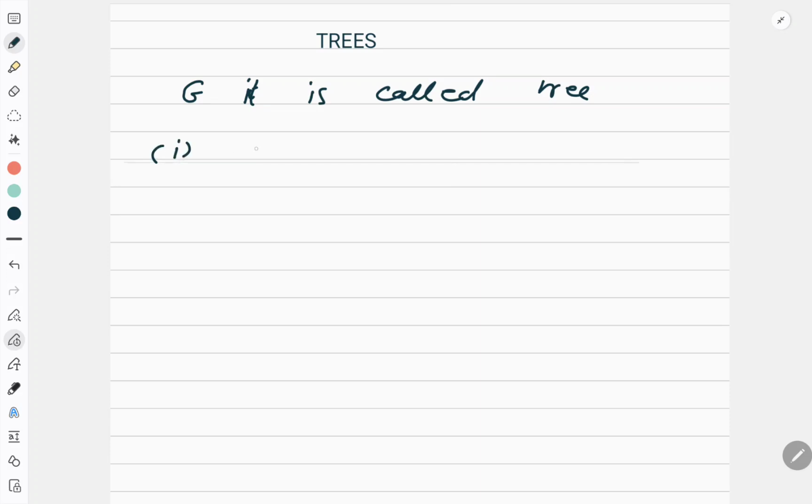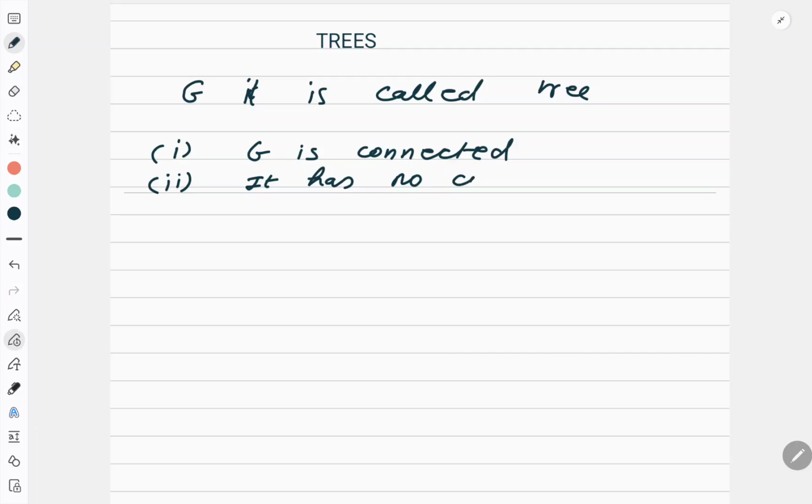First property is G is connected. What is the meaning of connected? There is a path between every two vertices. Correct? And the second is it has no cycles. So what is the basic definition of a tree? Any graph G is said to be a tree if it is connected and it has no cycles.